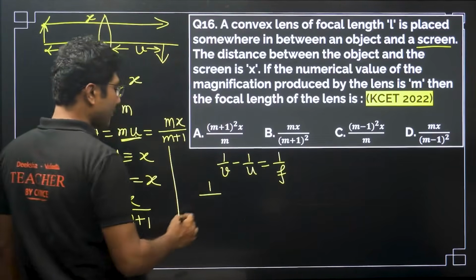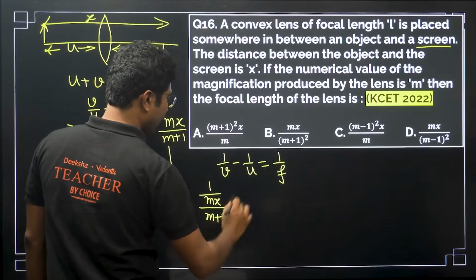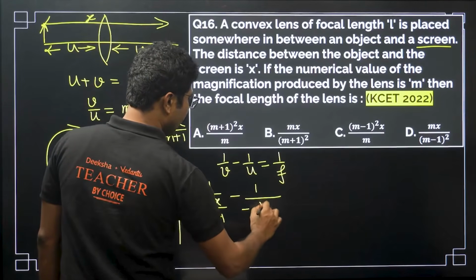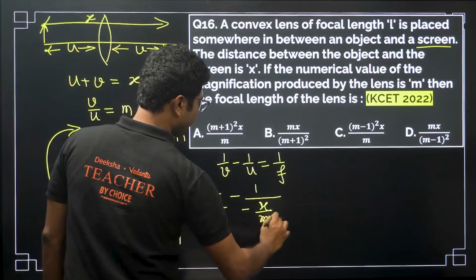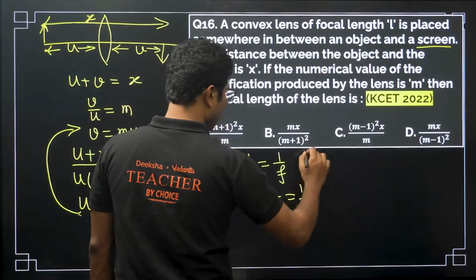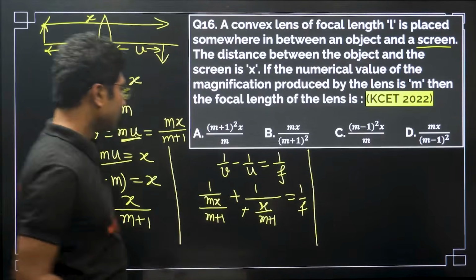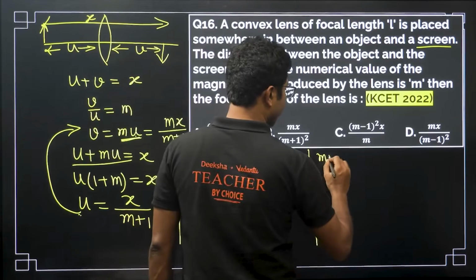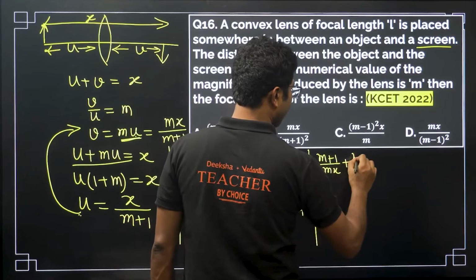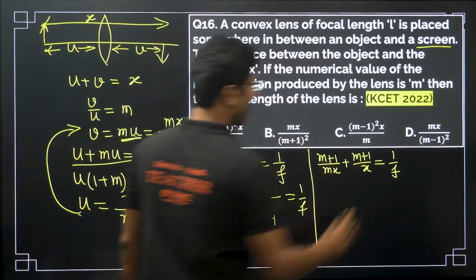So the v value we have to put: mx by m plus 1, minus 1 by minus x by m plus 1, equals 1 by f. This minus minus cancels, so it becomes plus, so we get m plus 1 by mx plus m plus 1 by x equals 1 by f, right.